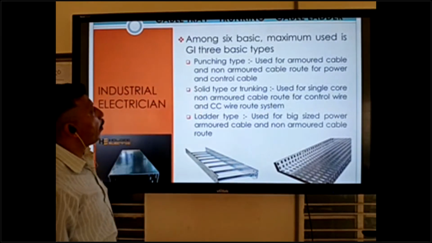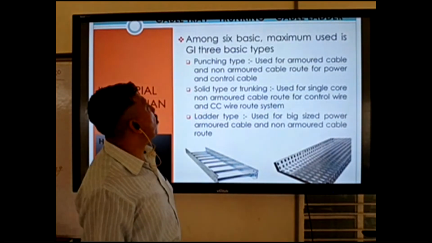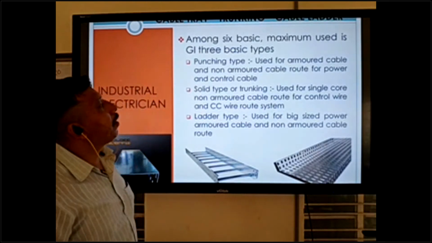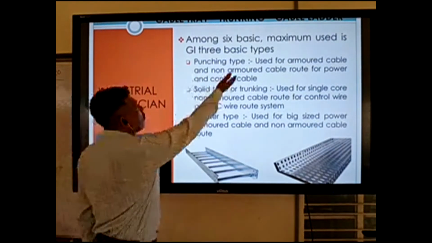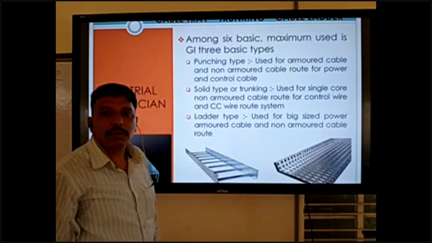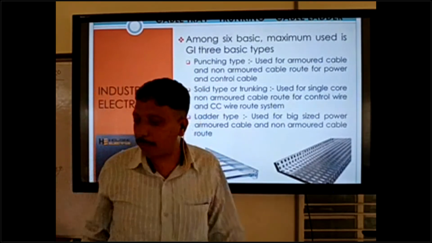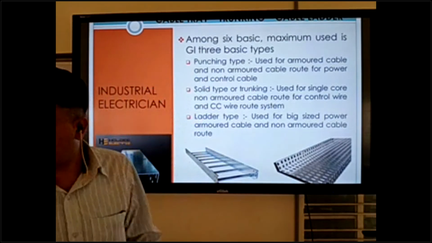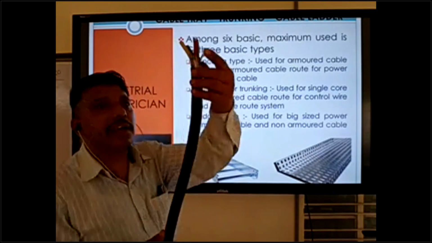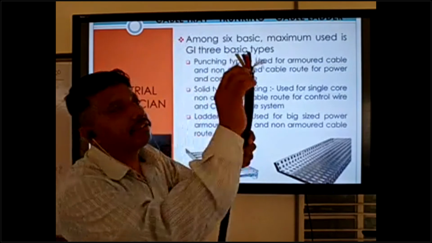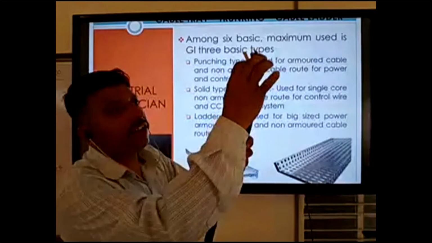Punching type is used for armored cable and non-armored cable route for power and control cables. Sometimes we can use it for big size armored or non-armored control cables also. This is armored type, you can see inside there is iron armor.